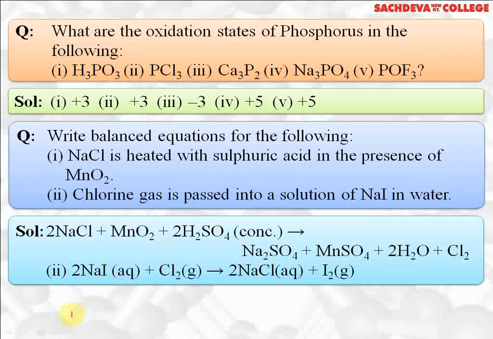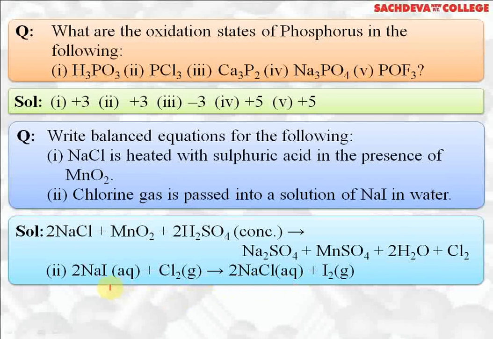It is redox reaction. This is displacement reaction. More reactive chlorine displaces iodine from its salt solution. So 2NaI plus Cl2 gives 2NaCl plus I2. This chlorine water test can be performed to test iodide ion in the given salt.